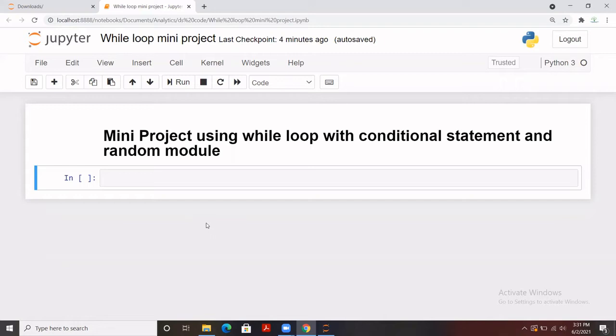We are going to use a while loop with conditional statements, and we are going to import the random module for that. What we are going to develop is a number game where we'll be using random numbers.